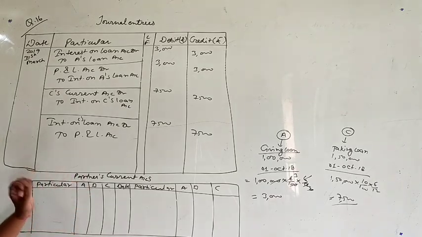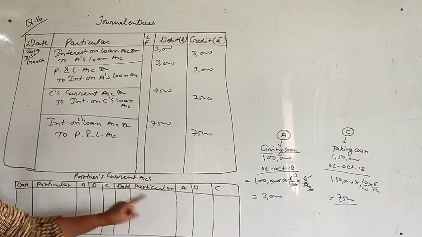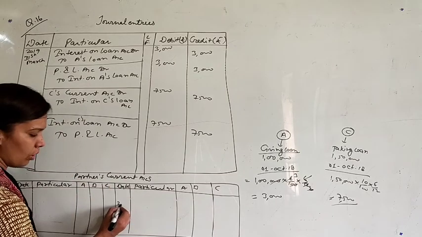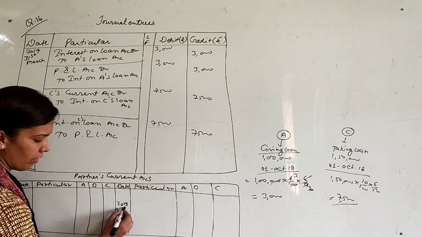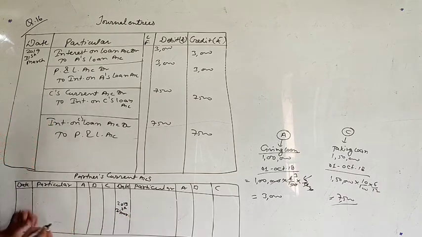Okay. Now let's start with the partner's current account. So out of these entries, this one entry will be passed to current account. 2019, 31st March. C's current to interest on loan. C's current to interest means this will be transferred on the debit side.